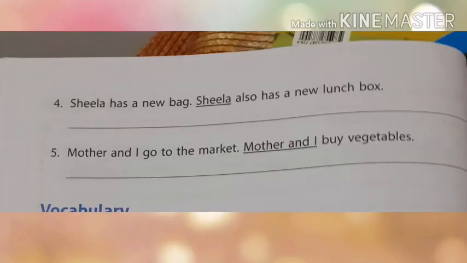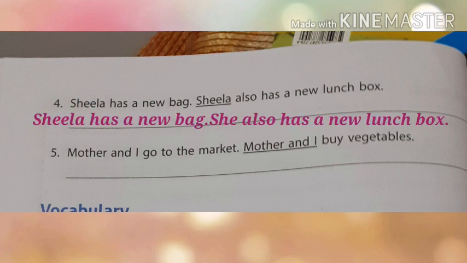Fourth one, Sheila has a new bag. Sheila also has a new lunchbox. Here the underlined word is Sheila. Sheila is a singular noun. So we can use the pronoun she here. So we can rewrite the sentence like this. Sheila has a new bag. She also has a new lunchbox.